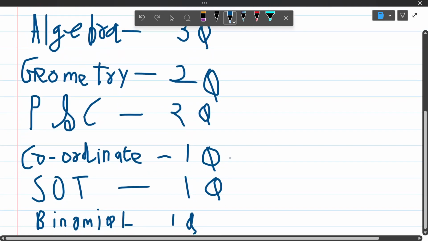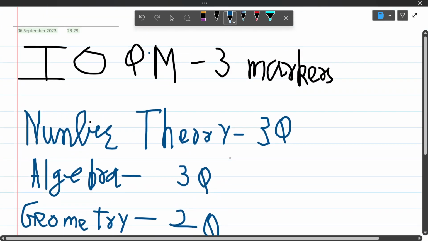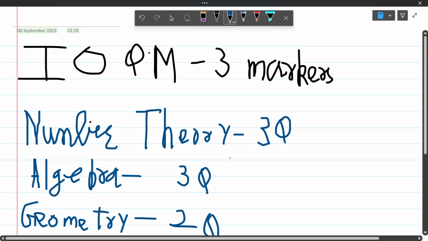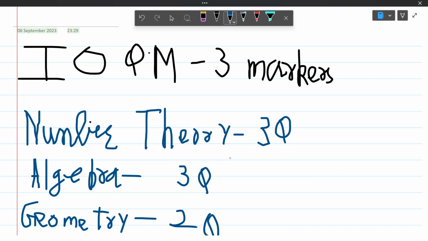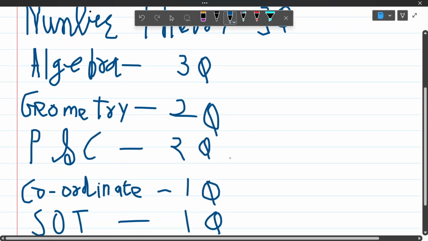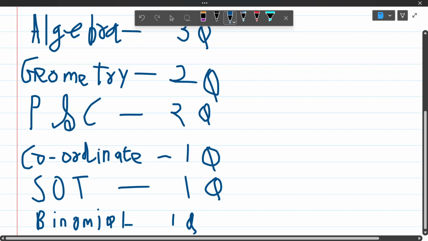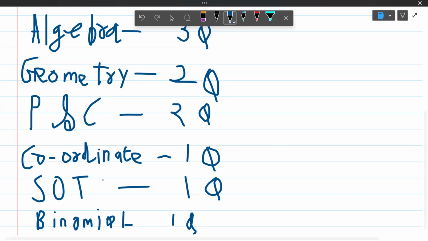Now the 3 marker questions were actually very easy for class 11 students. Why? Because all the questions were the most practiced illustrations for JEE Mains and JEE Advanced. Whether it was the question from SOT, the roots of a cubic, that is a very famous question in JEE DPPs.